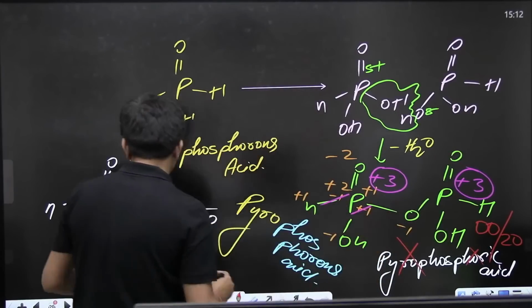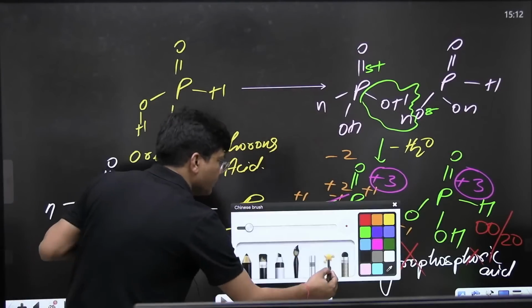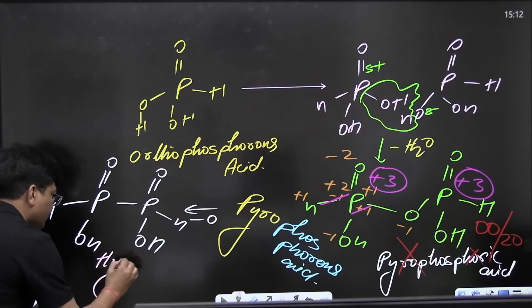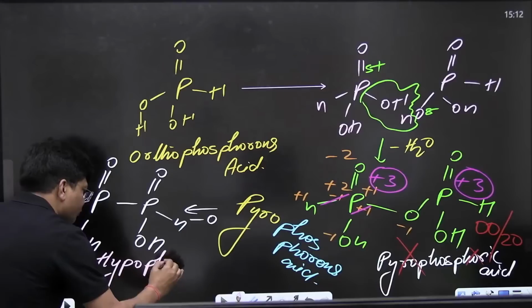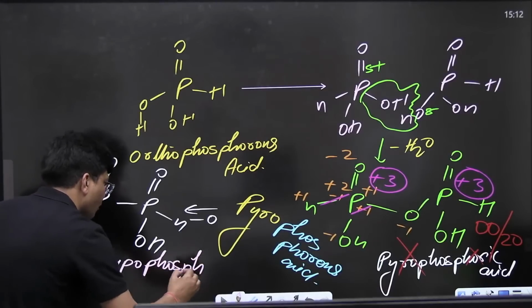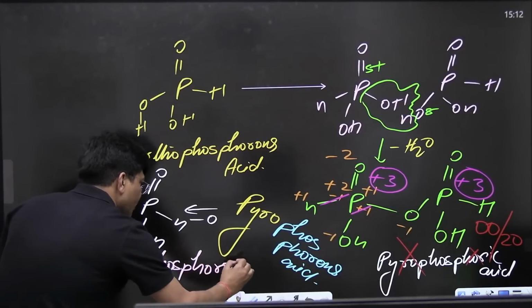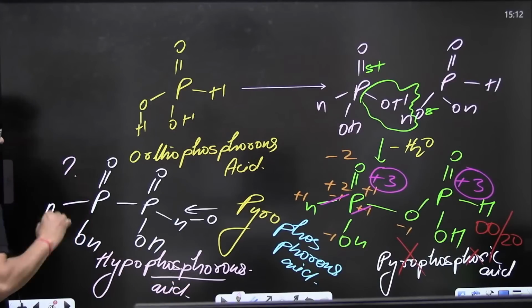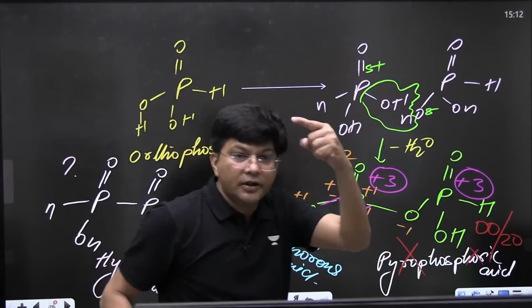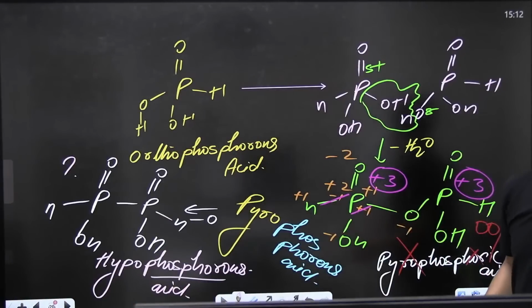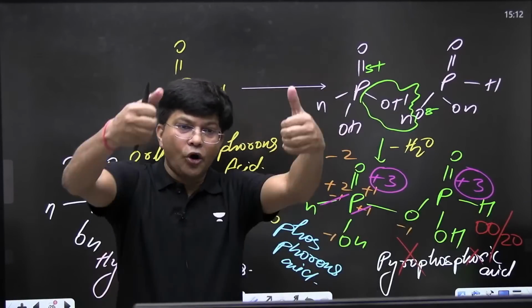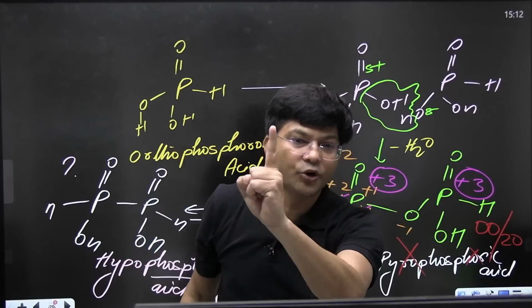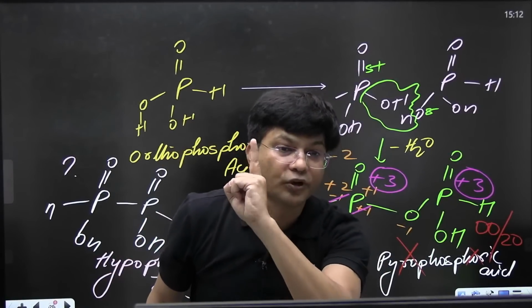Yes, your answer is hypophosphorus acid. How many of you got it? This is hypophosphorus acid. Aman Jha ji, you are absolutely correct.